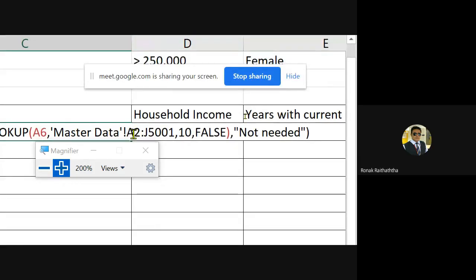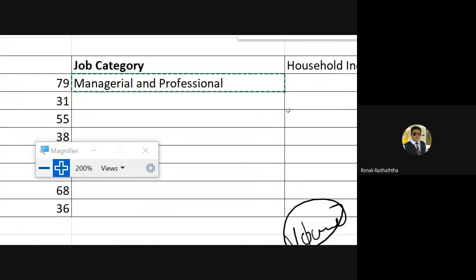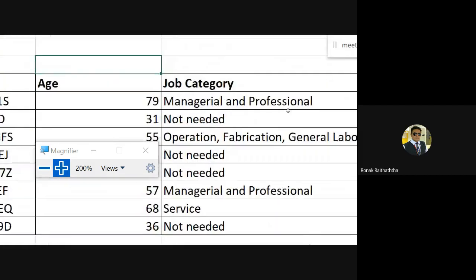And one more thing. First we told the pandit ji to do an exact match, then we told him that between A2 and J5001 he has to search. So I'm using F4 over there, locking the cells. In J5001 as well, locking those cells because I want to fix the range of the data table array. Now if you just enter it, you won't have to do it again and again. Just copy this and paste it to other cells, and you would get the job categories if the conditions are satisfied, and if the conditions are not satisfied, the job categories will not be given to you.